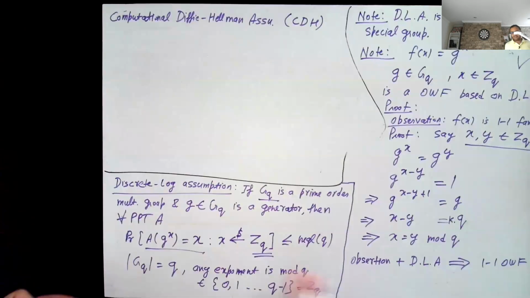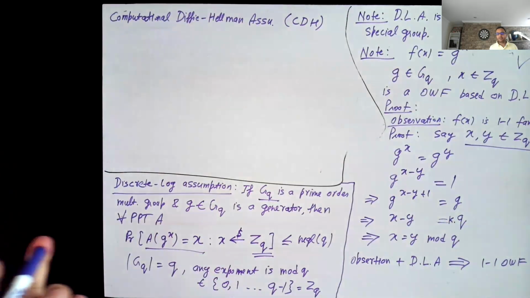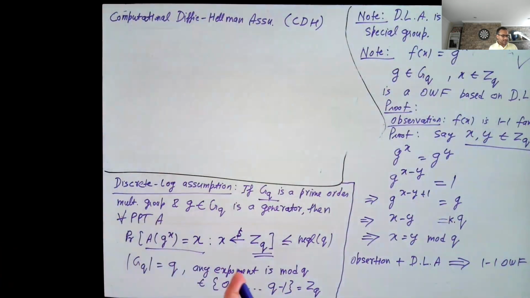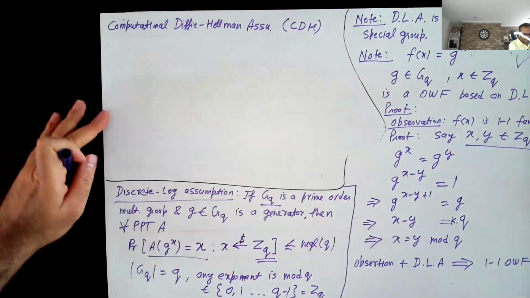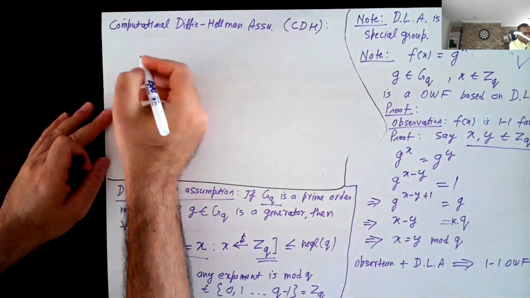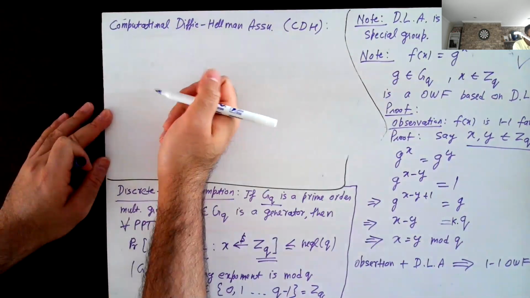So there was this very nice seminal work of Diffie and Hellman in 1976. They basically introduced the notion of public key cryptography. They introduced digital signatures, key exchange, and so on. And the assumption comes from that paper. So it's a variant of the discrete log assumption.